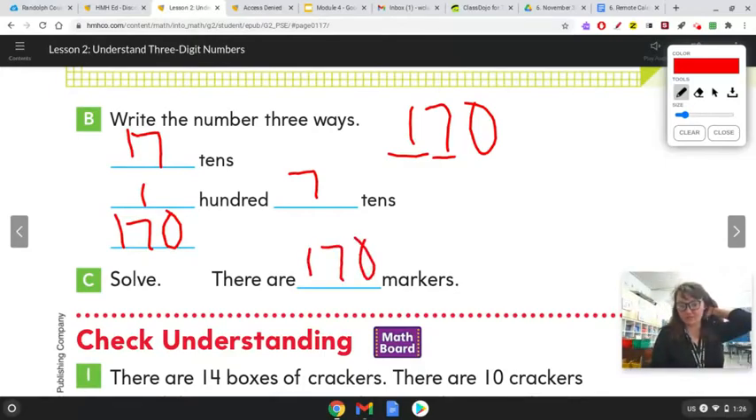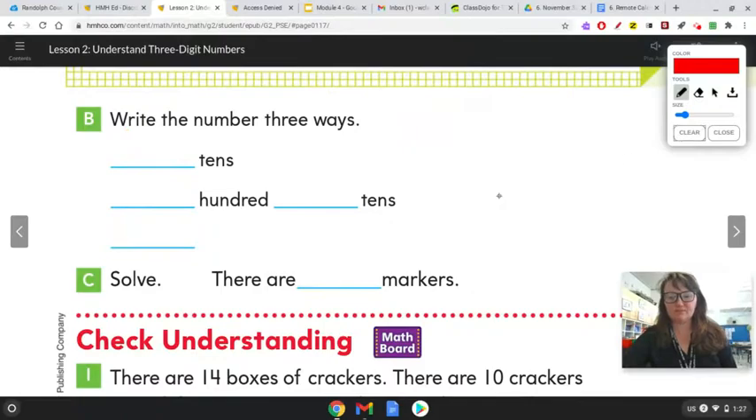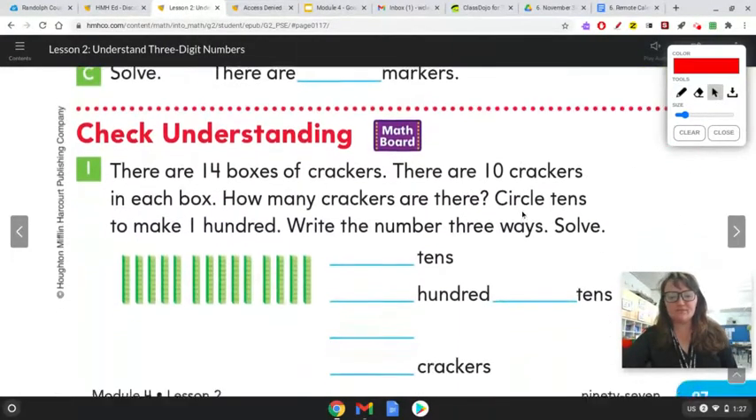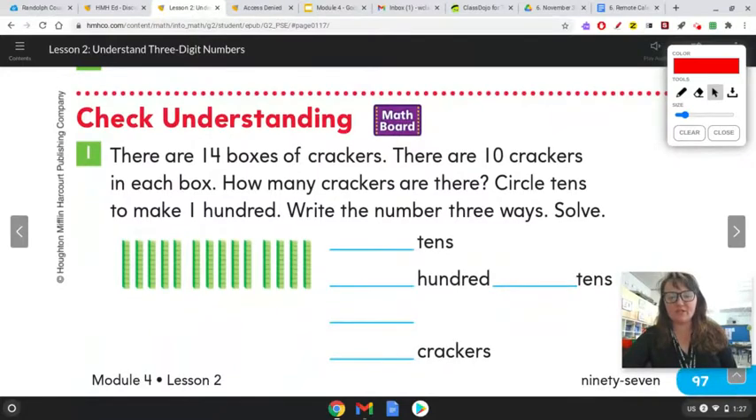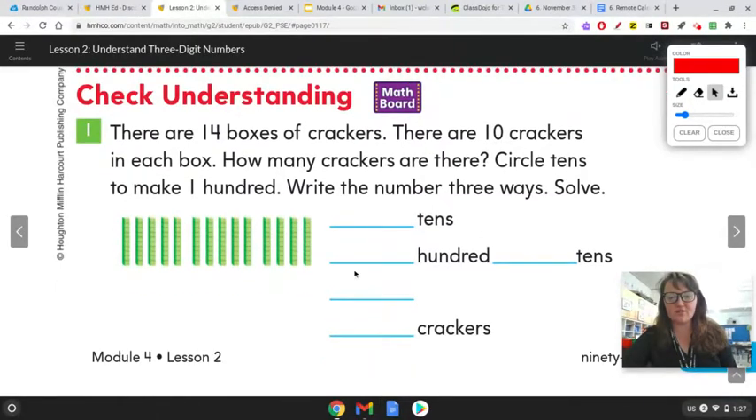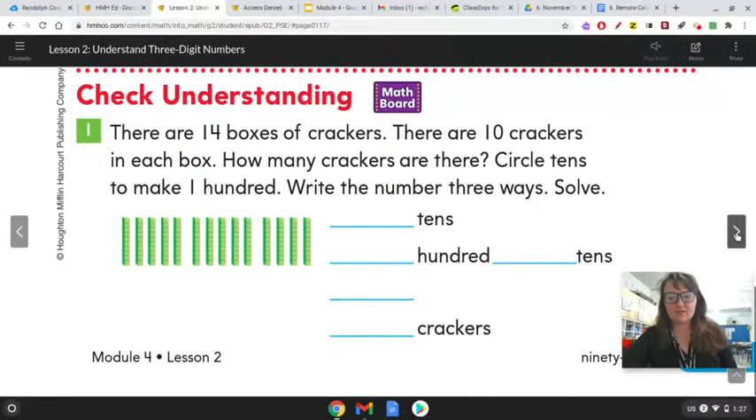All right, so for this next page, down at the bottom and then the page afterwards, I want you to complete this on your own, okay? I'm just going to read it out loud for you. There are 14 boxes of crackers. There are 10 crackers in each box. How many crackers are there? Circle tens to make 100. Write the number 3 ways and solve. Okay. All right, next one.